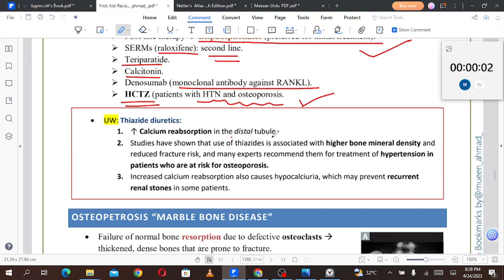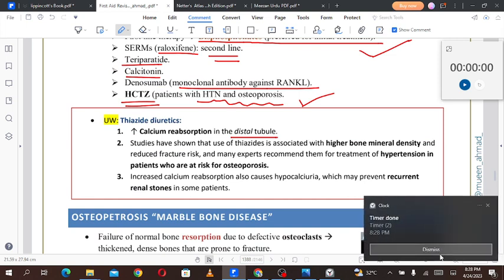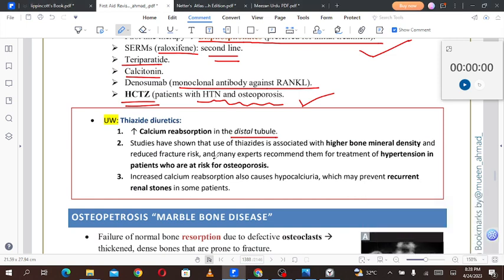Increased calcium resorption in the distal tubule. Studies have shown that use of thiazide is associated with higher bone mineral density and reduced fracture risk, and many experts recommend it for the treatment of hypertension in patients who are at risk of osteoporosis. Increased calcium resorption also causes hypocalciuria, which may prevent recurrent renal stones in some patients.